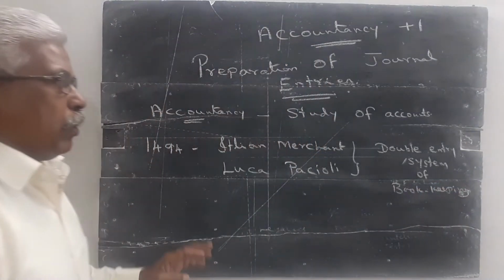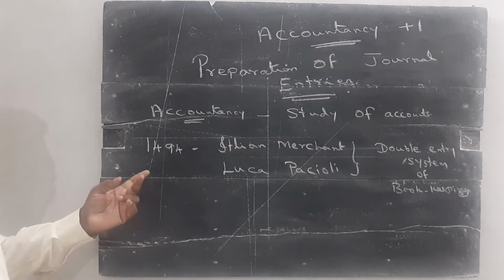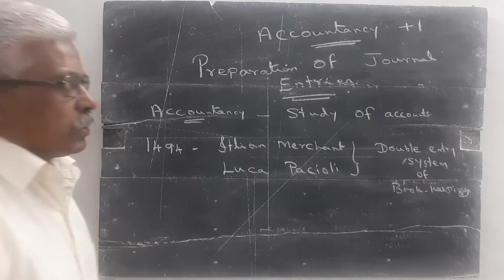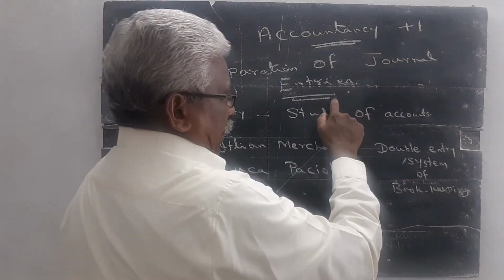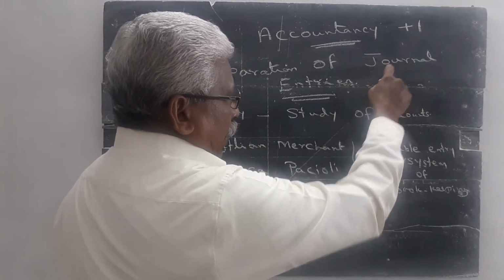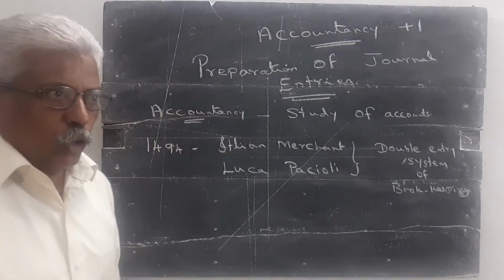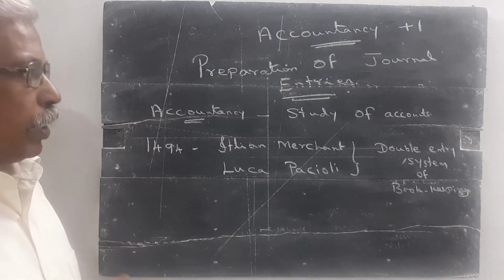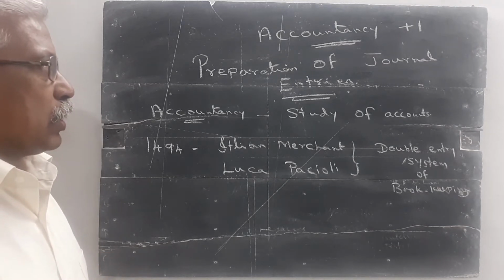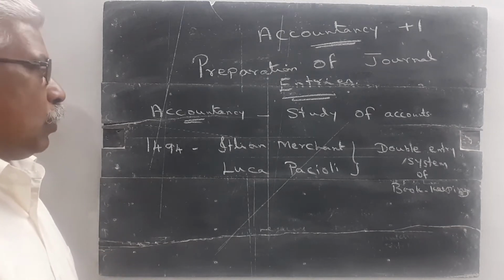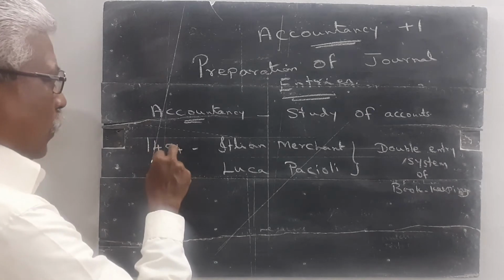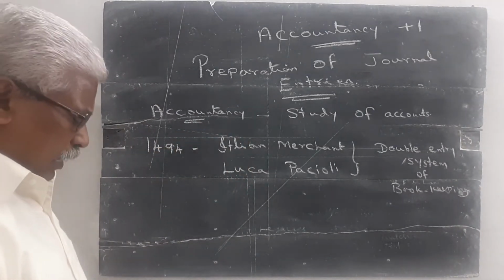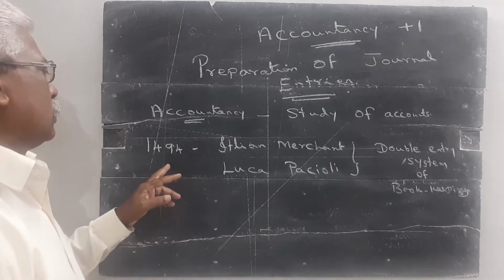Once again, I explain what I told. The fundamental of accountancy is preparation of journal entries. When we prepare journal entries, we must study some accounting rules and regulations. So, the simple meaning of accountancy is study of accounts.